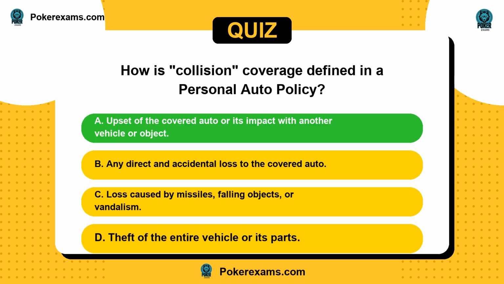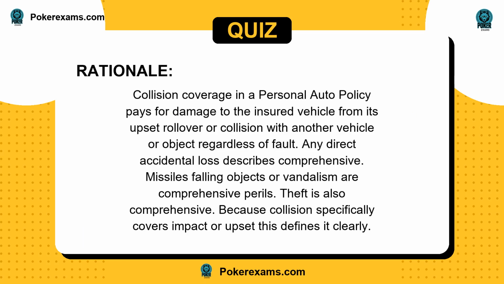The answer is A. Collision coverage in a personal auto policy pays for damage to the insured vehicle from its upset, rollover, or collision with another vehicle or object regardless of fault. Any direct accidental loss describes comprehensive. Missiles, falling objects, or vandalism are comprehensive perils. Theft is also comprehensive. Because collision specifically covers impact or upset, this defines it clearly.